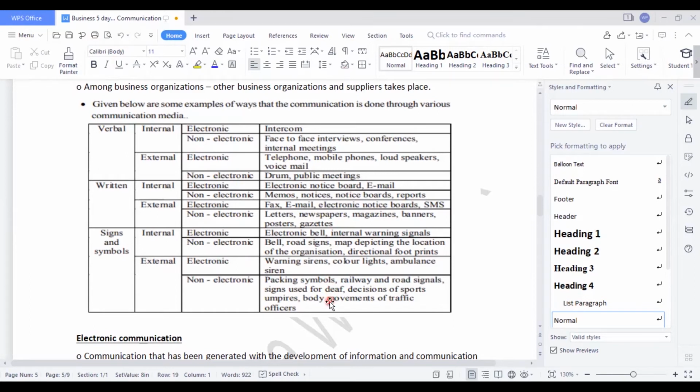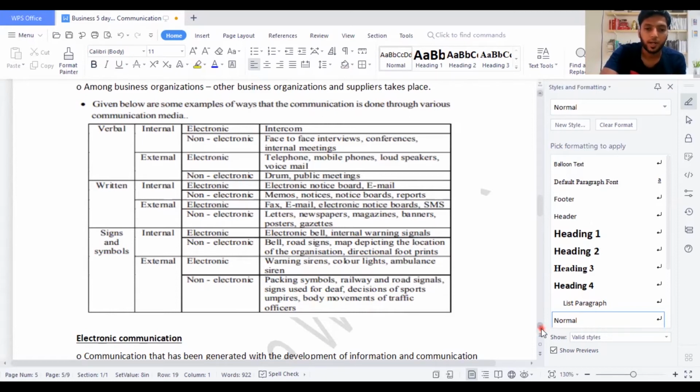tracking symbols, railway and road signals, signs used by sports umpires, body movements of traffic officers. When a police officer moves his hand like this, it means please come forward or please go. They can say it through sign language. You should be able to represent how sign language works. Sign language is not only under sign understanding, it is also part of visual understanding for people, because you are seeing through your eyes and you react to that.